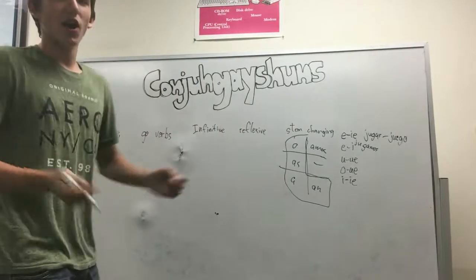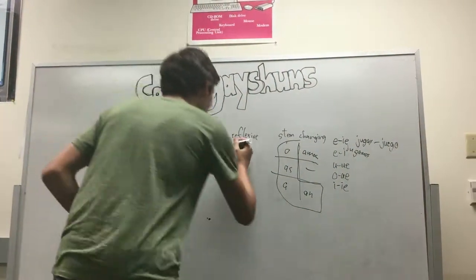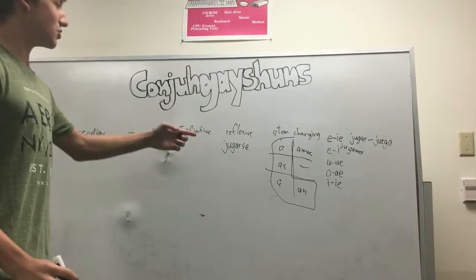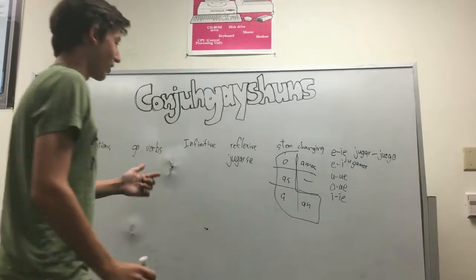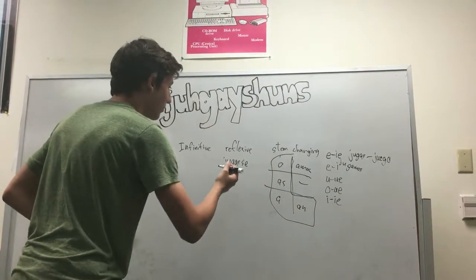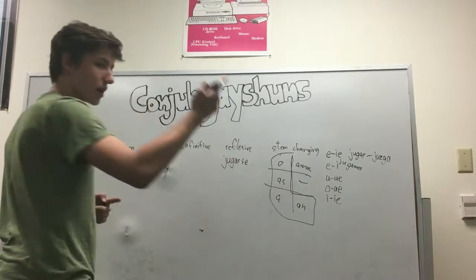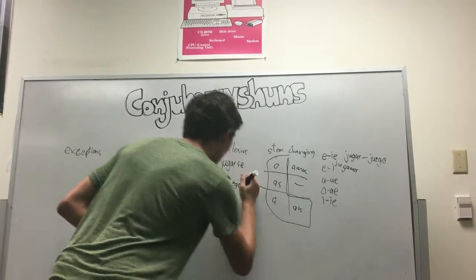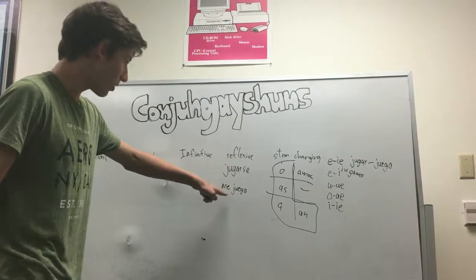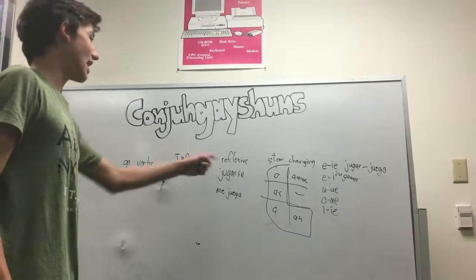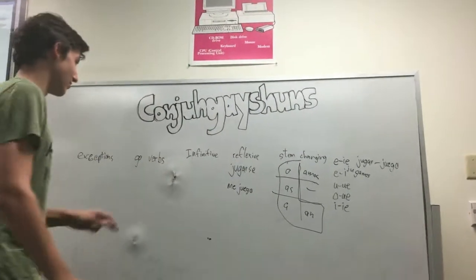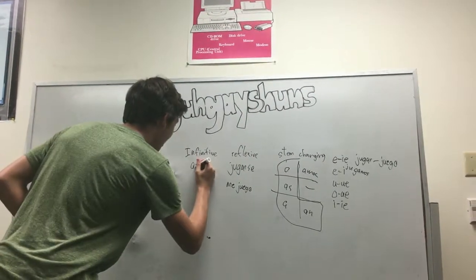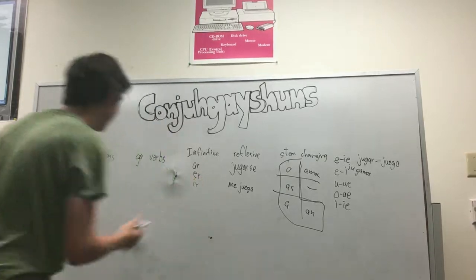Reflexive verbs are verbs you do to yourself. So like jugar, you do jugarse. That means you do that to yourself. Or like, if you were to do it in that, you would put me juego. The pronoun goes before the conjugated verb, and it goes after, and it's connected to the infinitive verb. Speaking of infinitive verbs, they are just verbs that end in AR, ER, or IR.